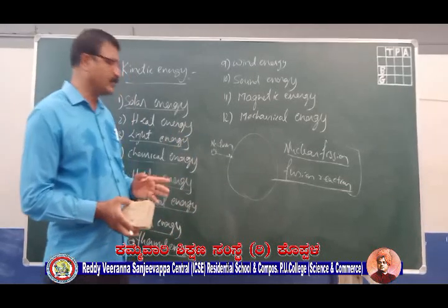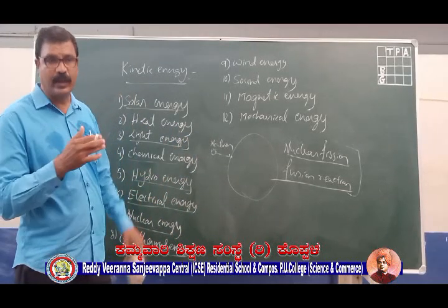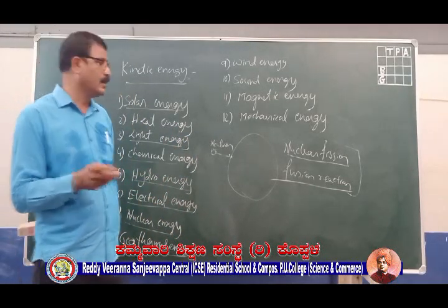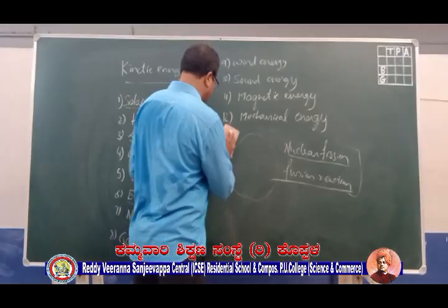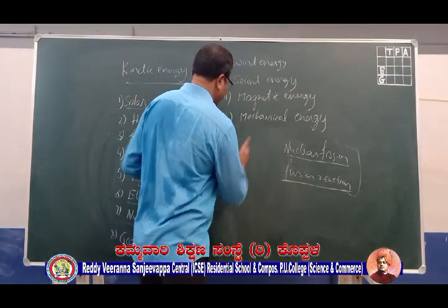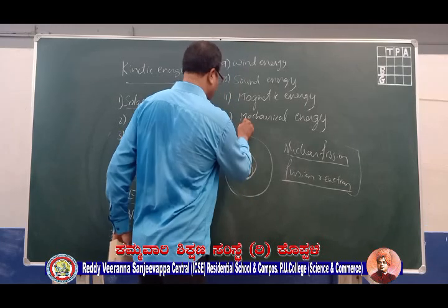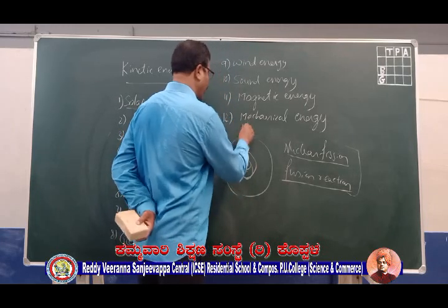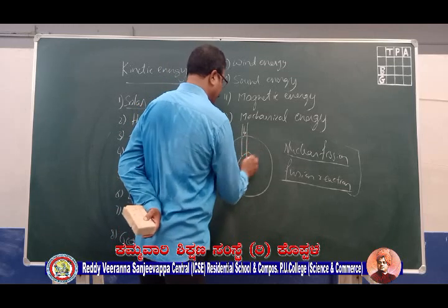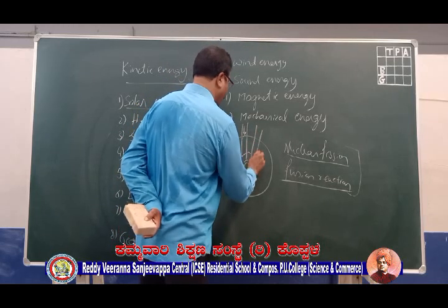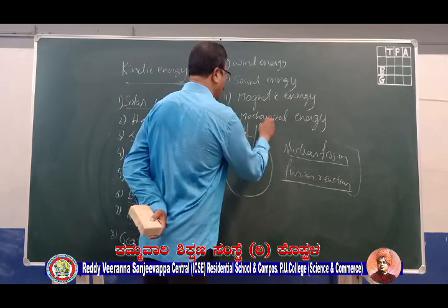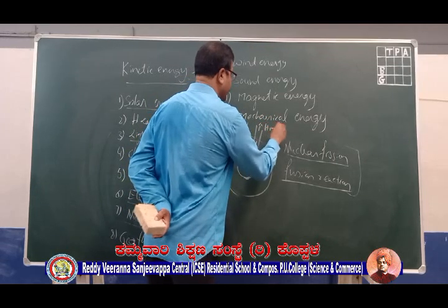There is one process where research is going on. Let us say that this is Earth. At the core, if you send water from one pipe, that water will be converted into high pressure steam.